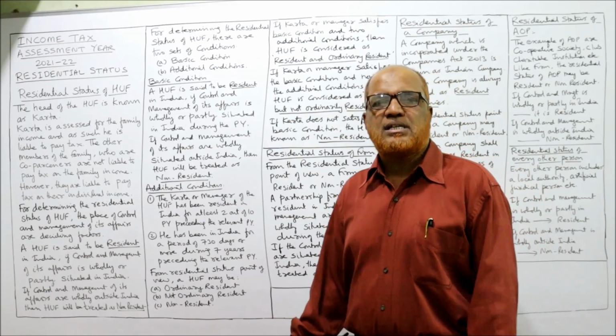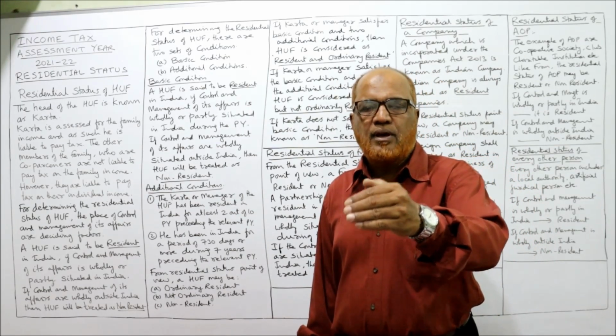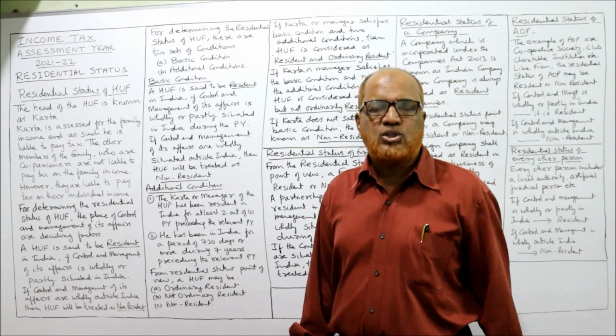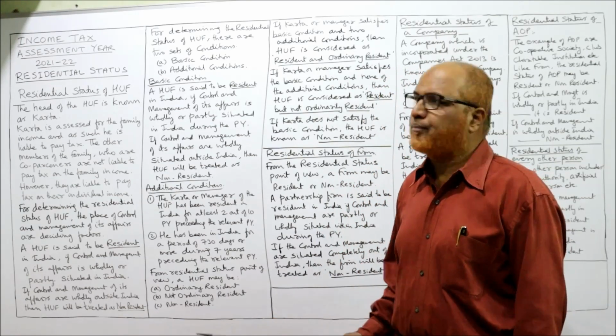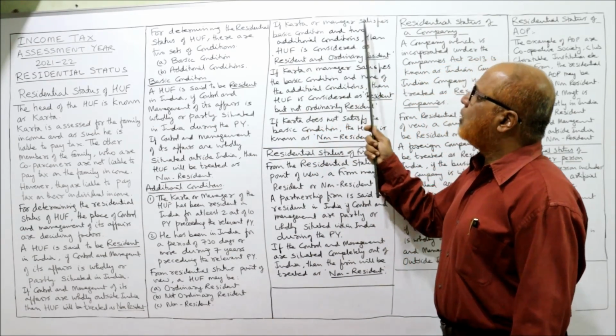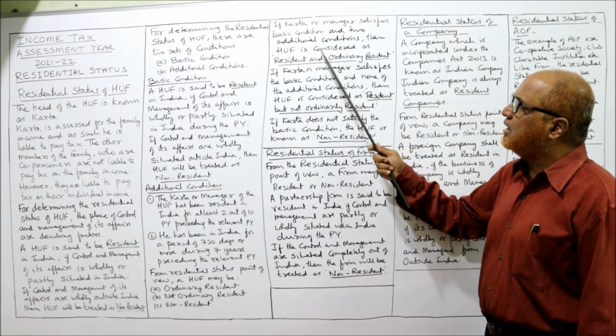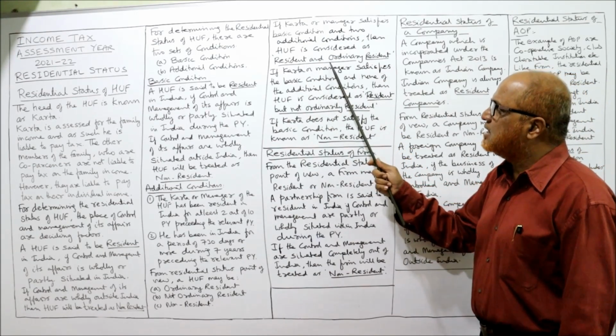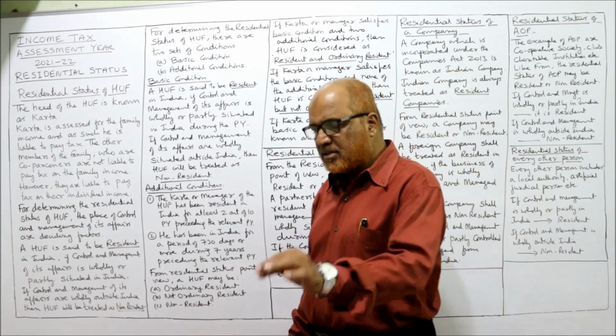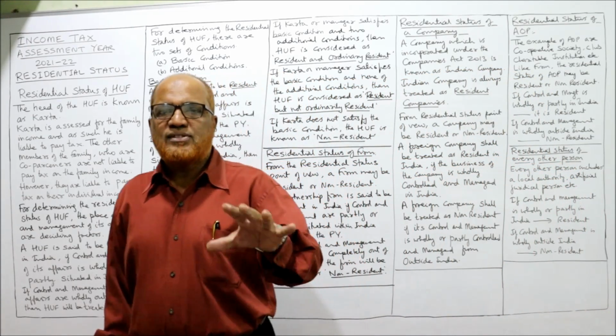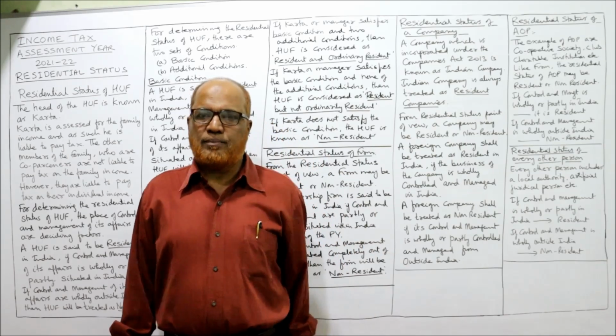HUF is also having 3 status: ordinary resident HUF, not ordinarily resident HUF, or non-resident HUF. Now finally, if Karta or manager satisfies the basic condition and also 2 additional conditions, then HUF is considered as resident and ordinary resident. Suppose the HUF satisfies the first basic condition.